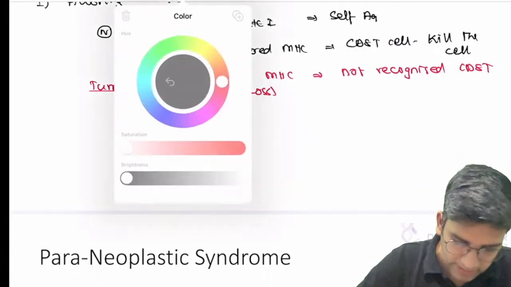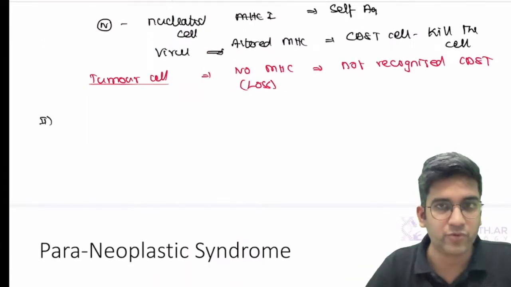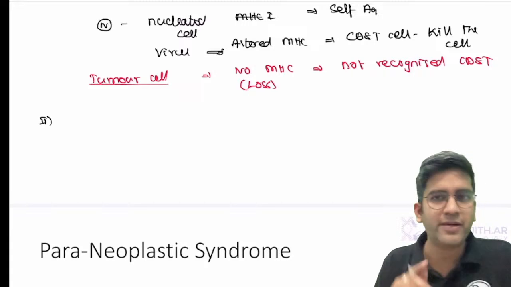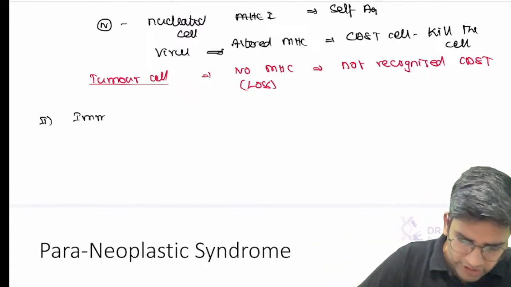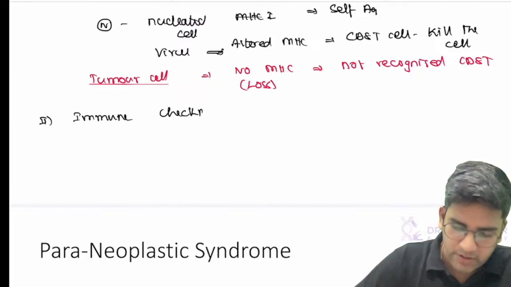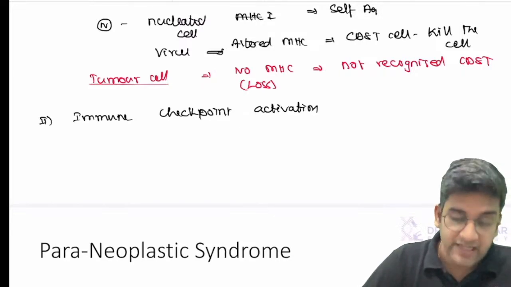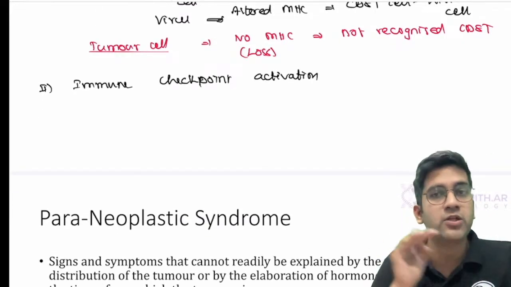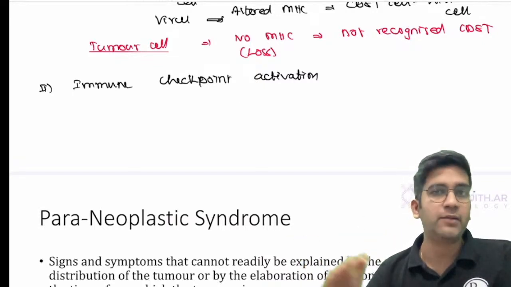Second, how to escape CD4, right? By CD4 mechanism, escape is by altering the immune checkpoint. Fine. We have something called an immune checkpoint mechanism. So immune checkpoint activation is the way by which I can alter a CD4. Again, if it's a short note, write how a normal cell works, how CTLA4 and PD1 work, then write about a tumor cell, right?